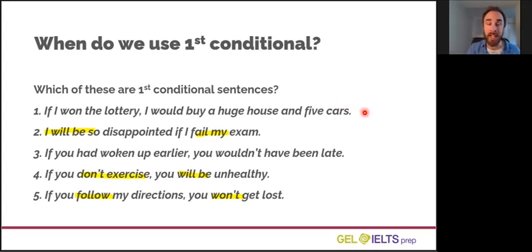This is second conditional. Number 3 is also imaginary, but it's talking about the past. If you had woken up earlier, you wouldn't have been late this morning. This is third conditional, and it is also imaginary.